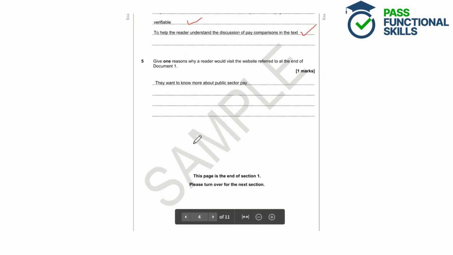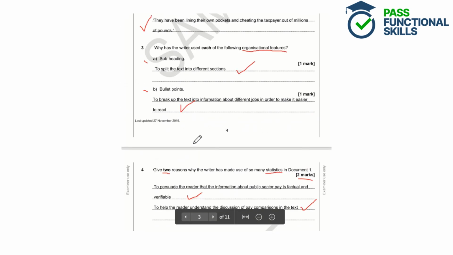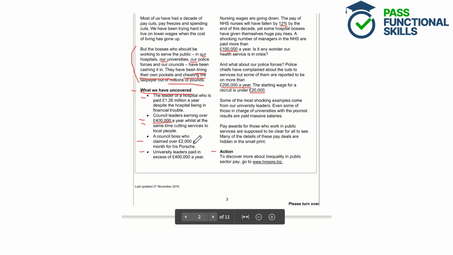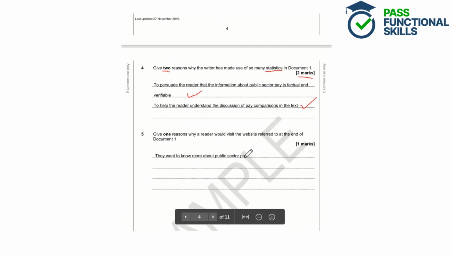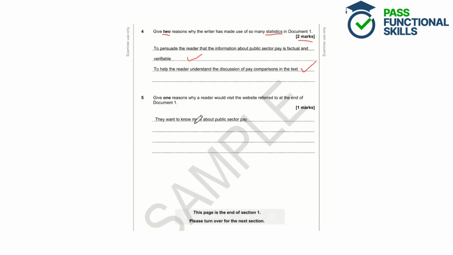Question 5. Give 1 reason why a reader would visit the website referred to at the end of document 1. So let's have a look at the document, and we can see at the end of the document we've got a website here, www.hmore.biz, and we can see that a reader might visit this website if they wanted to discover more about the inequality in public sector pay. So the answer here would be if they want to know more about public sector pay, or if they want to know more about the inequality in public sector pay.